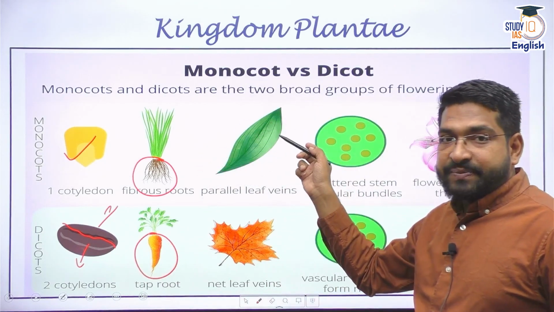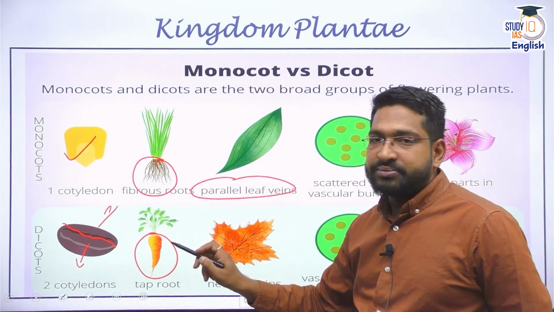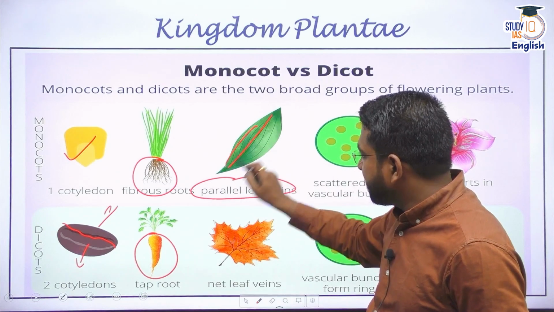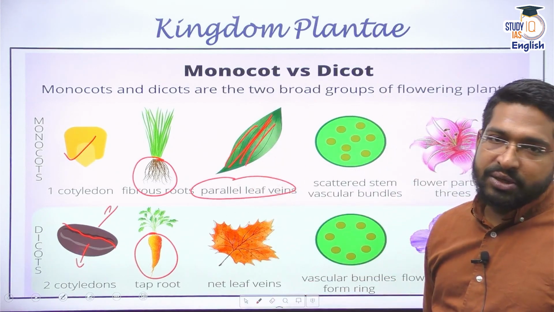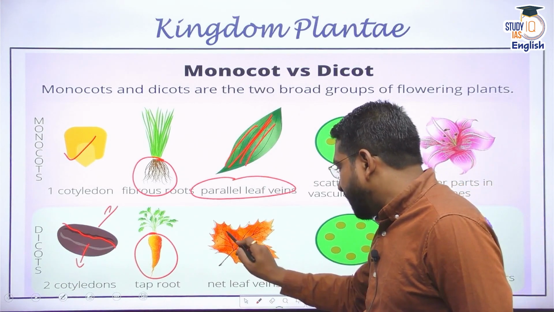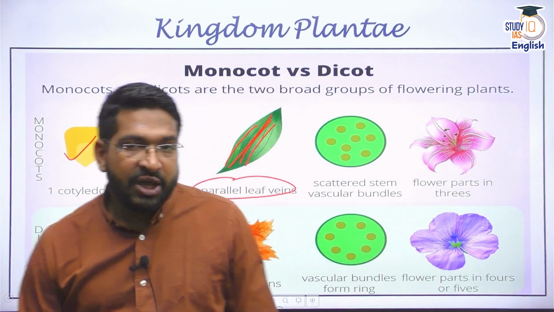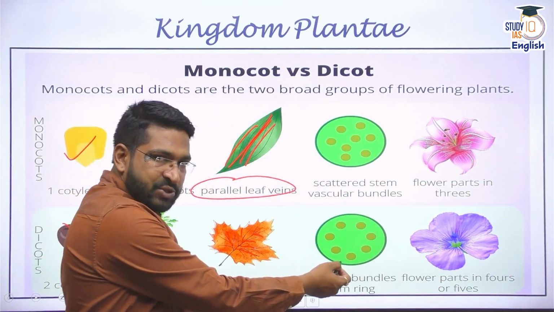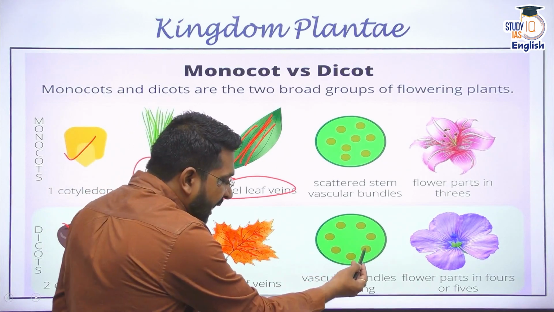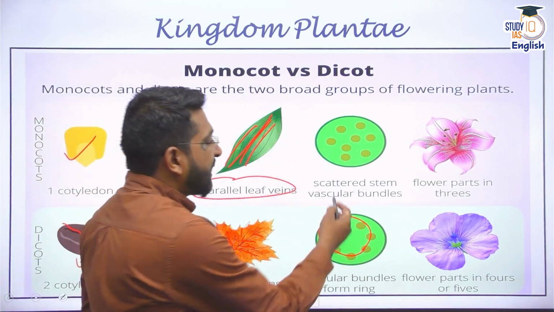Similarly, leaves. For a monocot plant, the leaves have parallel venation. The leaves have parallel veins. Whereas in your dicot plants, the leaves have reticulate venation. They have net-like veins. Apart from that, when you take a cross section, the vascular bundles in dicot plants are in form of a ring, whereas the vascular bundles in a monocot plant are rather scattered.